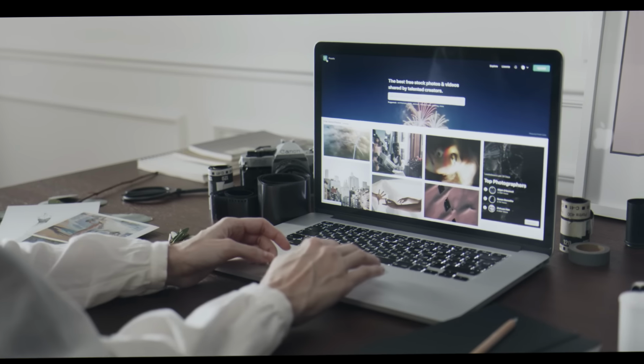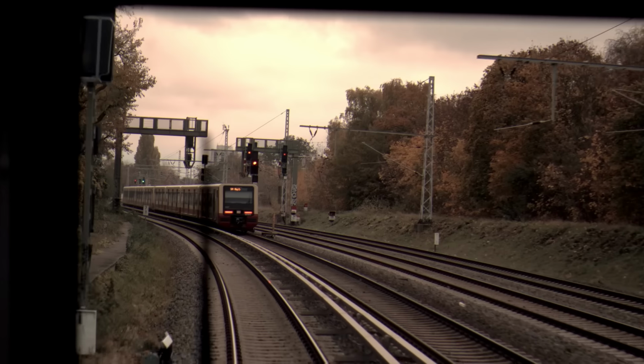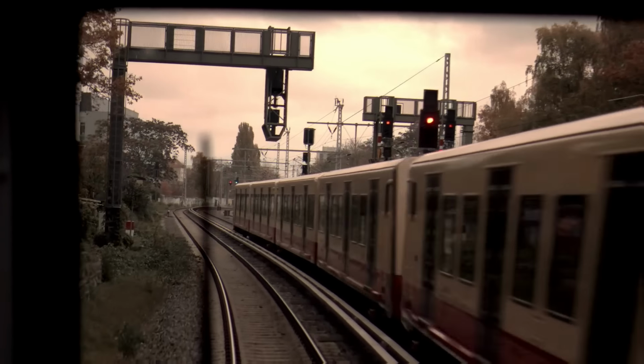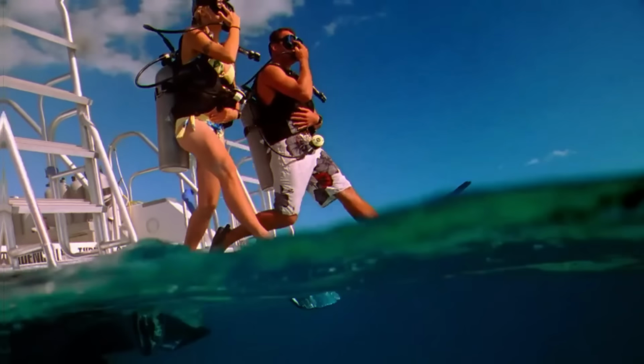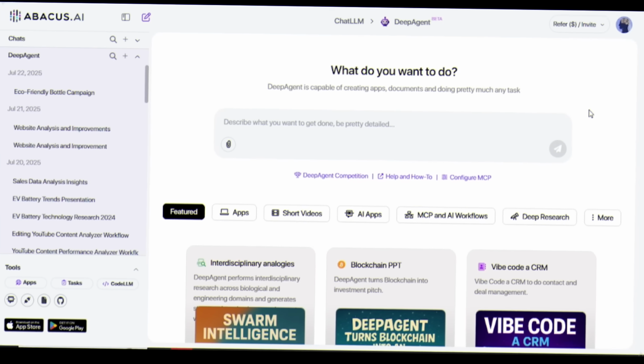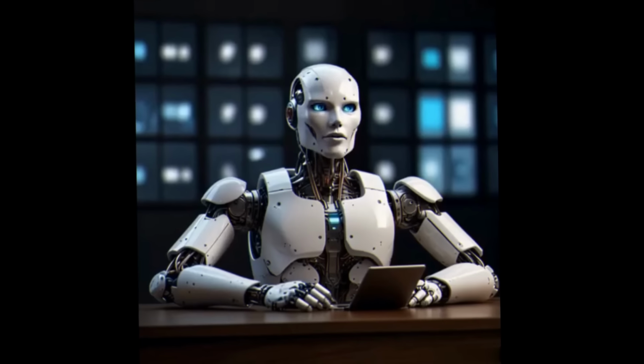Welcome to the future of content creation, and today, I'm going to show you how you can create stunning TikToks, YouTube Shorts, and even cinematic travel videos in minutes using a tool called Deep Agent by Abacus AI. Let's dive in. Think of Deep Agent as your on-demand creative team, powered by AI.